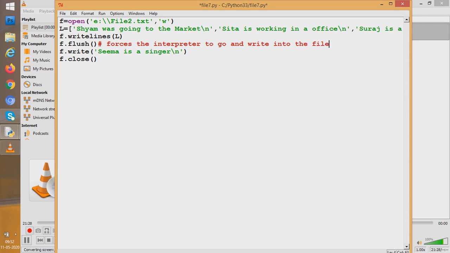But see, students, for normal programmers it makes no difference. The file is actually being written and we see that the file is working for us. But if an external examiner comes and asks you, you should know what f.flush is doing. One more thing, students: I have given the name f to our servant, that is, the file object. You can give any name following the Python naming rules for an identifier. So students, I think you have understood how we write into a file, and we have no problem in writing into a file.